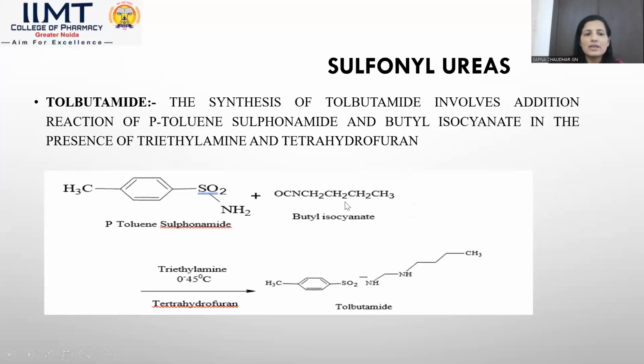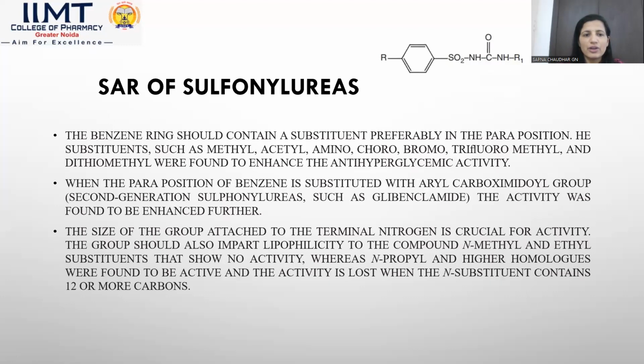Then the sulfonylurea example is tolbutamide. The synthesis of tolbutamide involves the reaction of para-toluene sulfonamide and butyl isocyanate in the presence of triethylamine and tetrahydrofuran. When this is reacted, it produces the intermediate product, and the last stage is the synthesis of